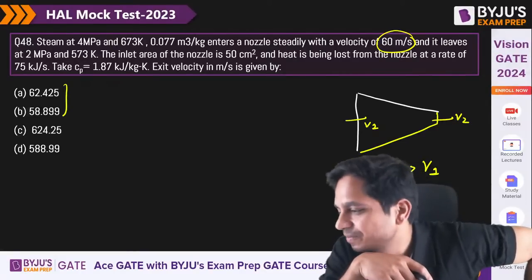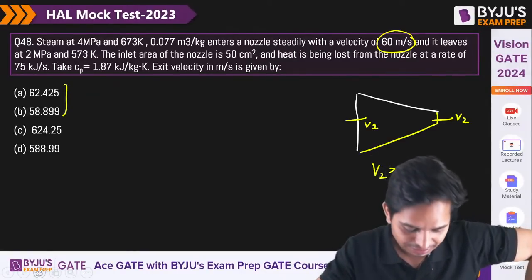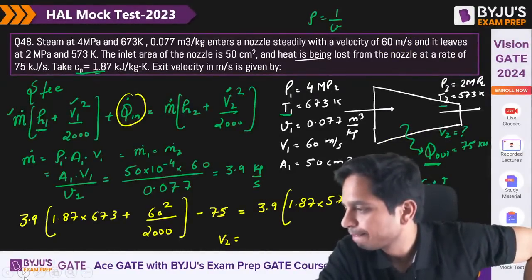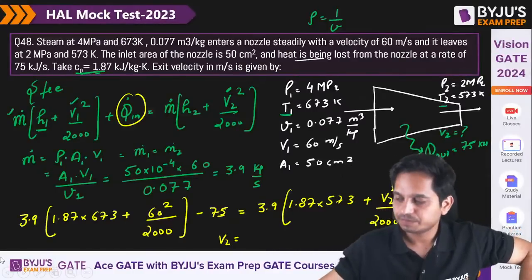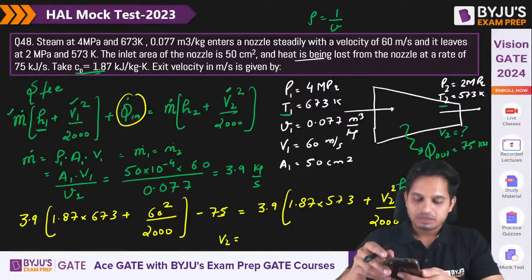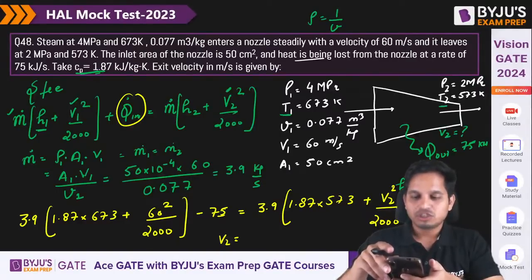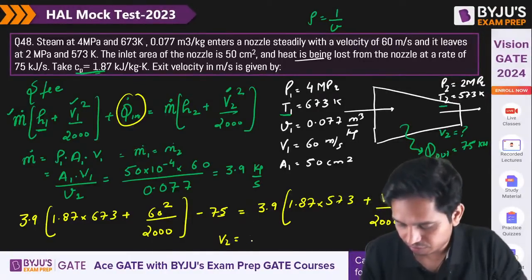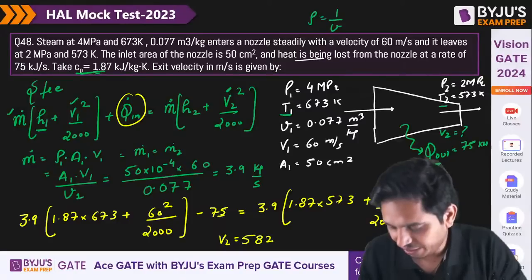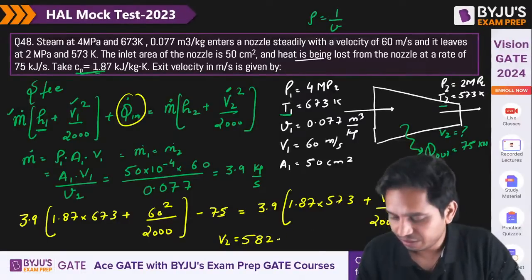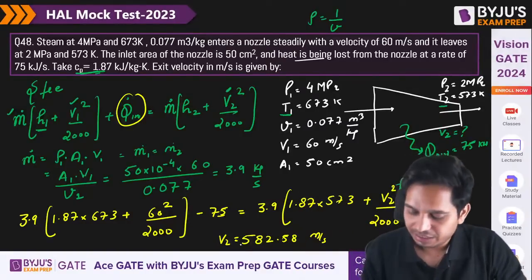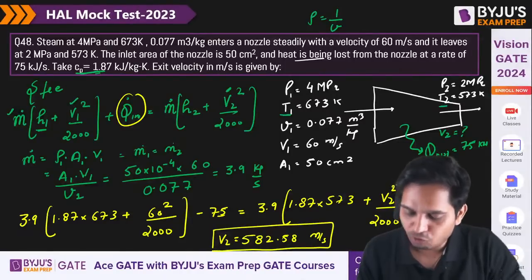C. Really? How are you getting C? Just recalculate, reevaluate it one more time. Is anyone else calculating? Quickly. It should not be C. It's 582.58 meter per second. Yes? Where is everyone? Have you calculated this?